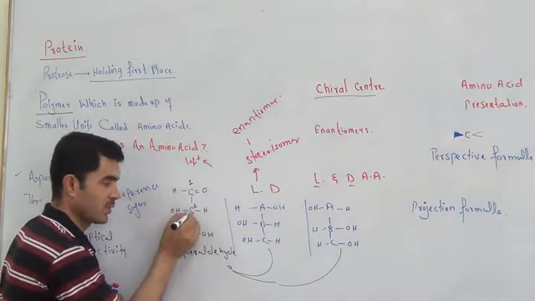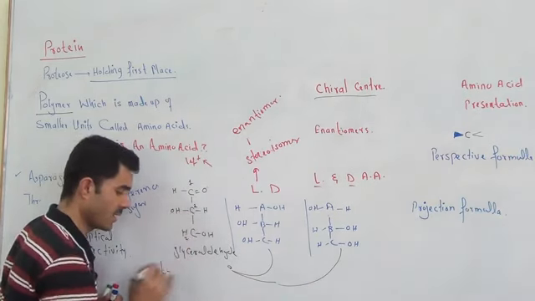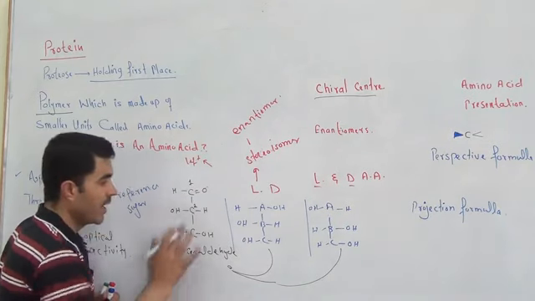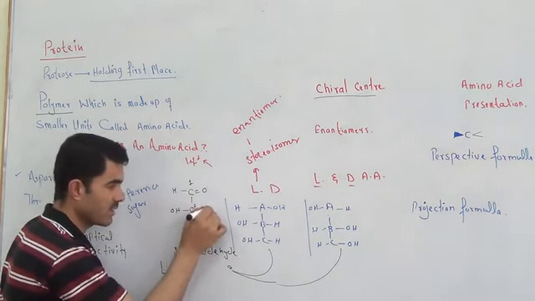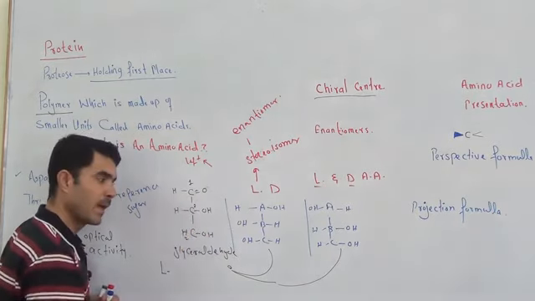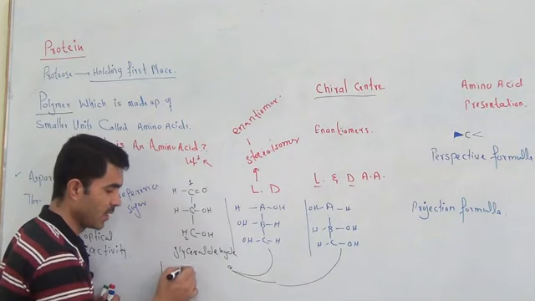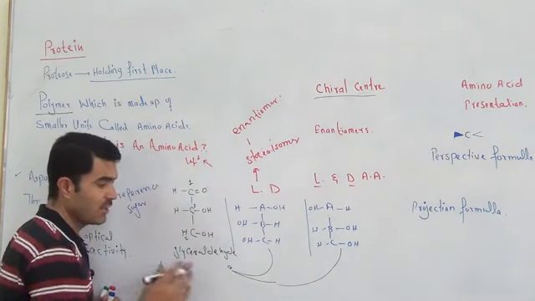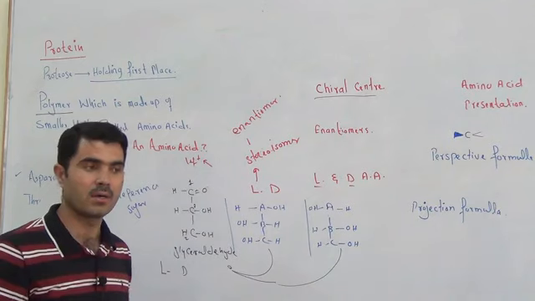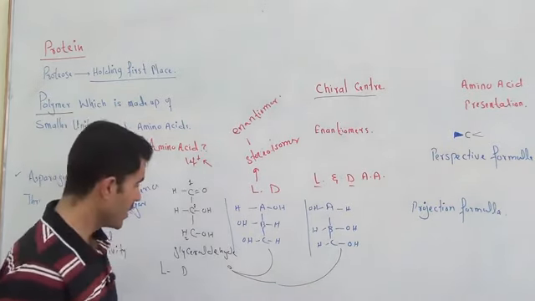If on carbon number 2 the OH is on the left side, we will call it L-glyceraldehyde. And if the OH is on the right side on carbon number 2, you will call it D-glyceraldehyde. So glyceraldehyde is of two types, L-glyceraldehyde and D-glyceraldehyde.